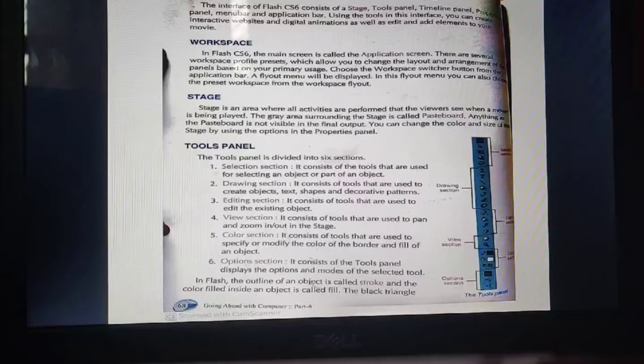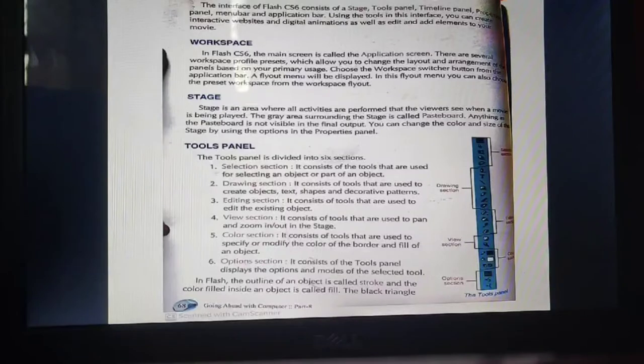Using the tools in this interface, you can create interactive websites and digital animation as well, and edit and add elements to your movies. Fine. Workspace. In Flash CS6, the main screen is called the application screen. The main screen where we actually work is the application screen.